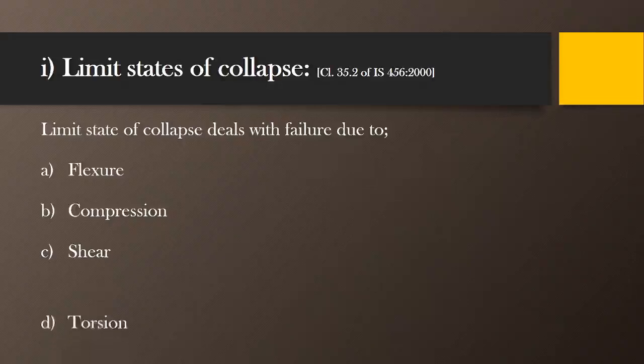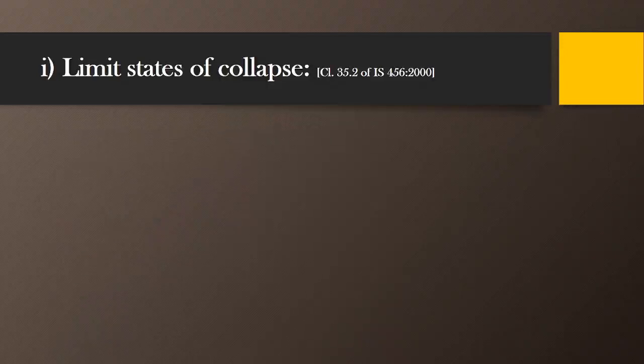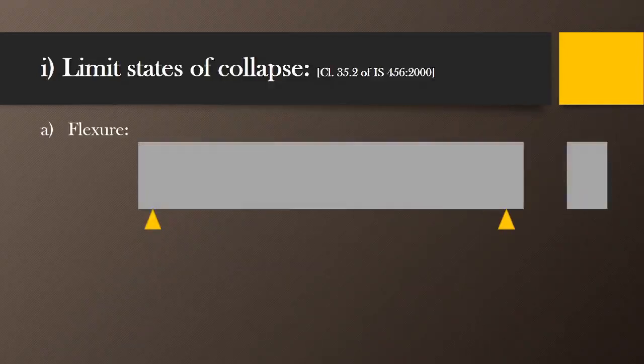The limit state of collapse deals with the failure due to flexure, compression, shear, torsion and tension. So these are the different possible modes or forms of failure. Let us discuss all these types of failures one by one. First, flexure. To understand the exact meaning of flexure, it is a member which is subjected to two types of stresses at the same time.